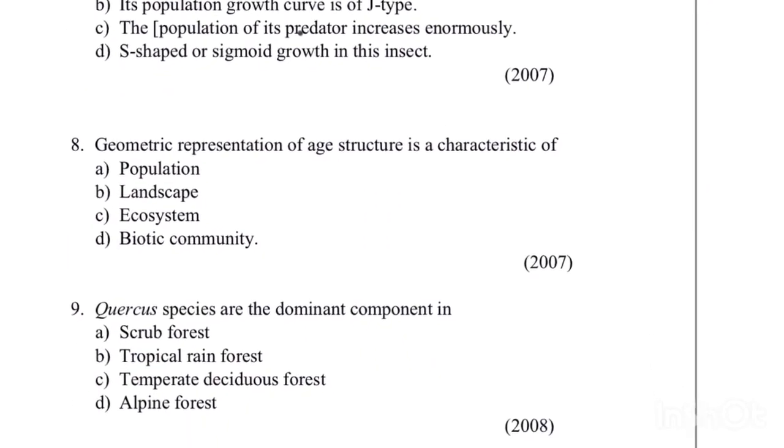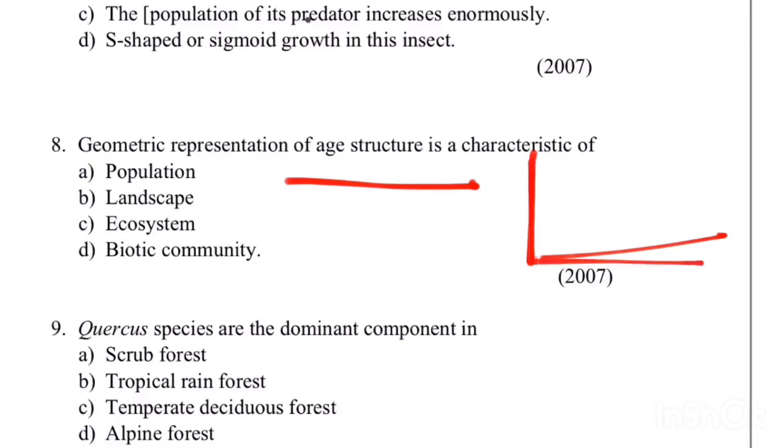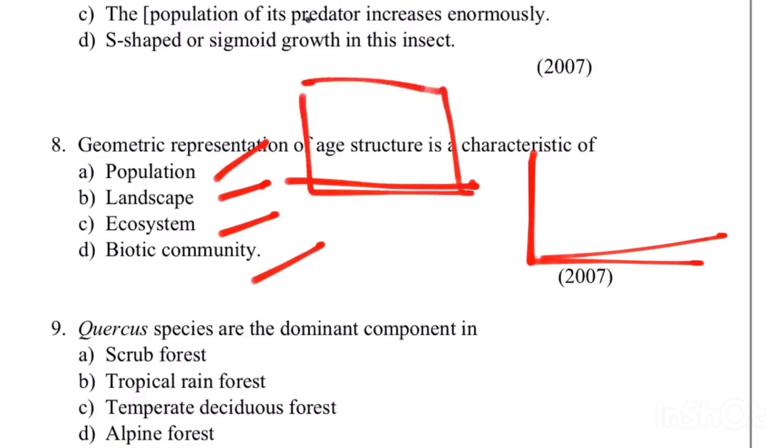Okay, then the next one: geometric representation of age structure is a character of which? So here the question is about the age structure. We studied age structure as a character or attribute of the population. Here they have given landscape, ecosystem, biotic community and population. The age structure is not a character of landscape, ecosystem or biotic community, but it is a character of population. So the answer is population.